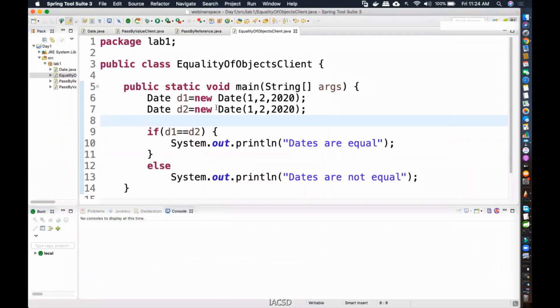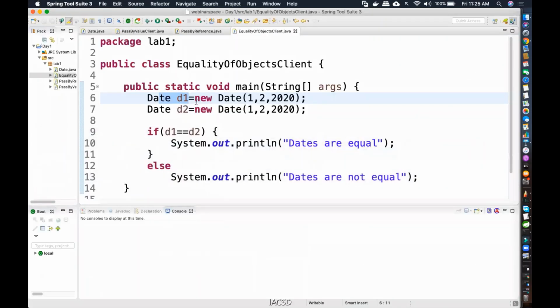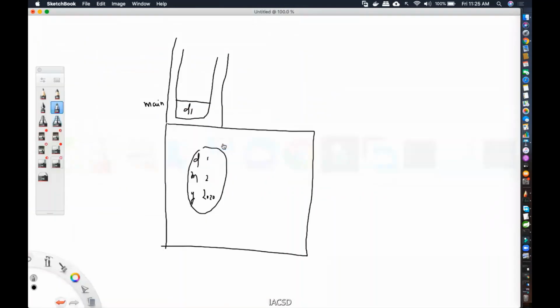What about the next one? You see this is a local variable, because its data type is next to it, and it happens to be within the method. So I'll have the main method. A main method will have a stack of its own. So here is my main method. Inside that I'm pushing d1. So d1 is going to point to the first object. It is going to hold the address. Suppose this is stored at location 100. This is going to become 100.